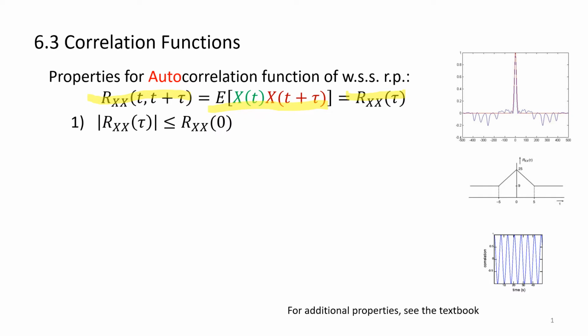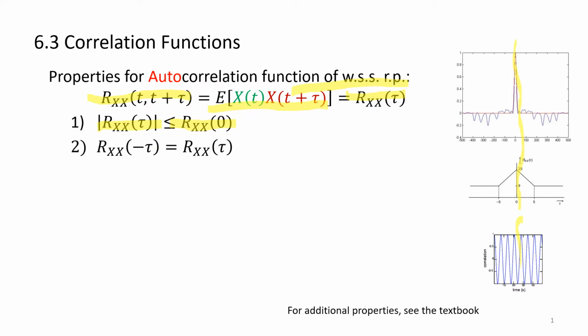What does this say? The autocorrelation function is a maximum at tau equal to 0. Why? Because at tau equal to 0, you get the expected value of the signal with itself. It gets the highest correlation. You get a measure of energy of the signal. So the first property: if you look at the magnitude of the correlation function, it should peak at tau equal to 0. Remember, we are dealing with wide sense stationary random processes. So if I need to get a wide sense stationary random process, I always make sure that at 0, I'm getting the peak, the maximum. It can be equal, but it cannot be maximum outside. So we have less than or equal.